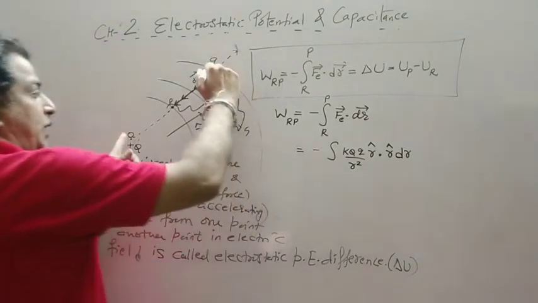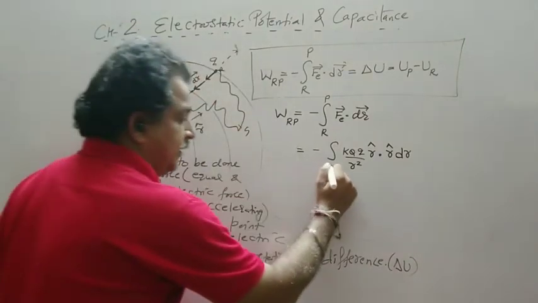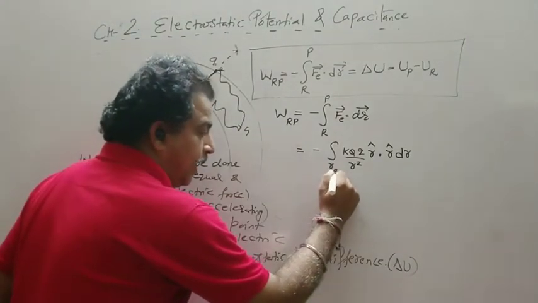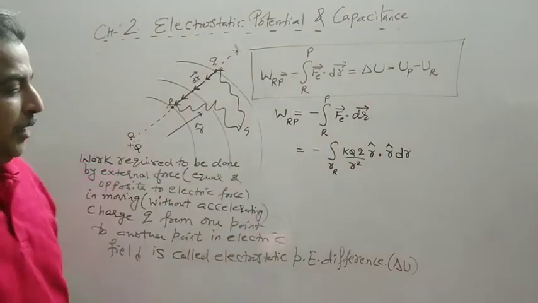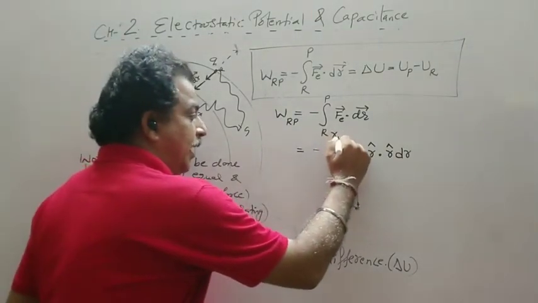Suppose the distance of R is rR, small r for the position, capital R for the name of the point, and this is rP.